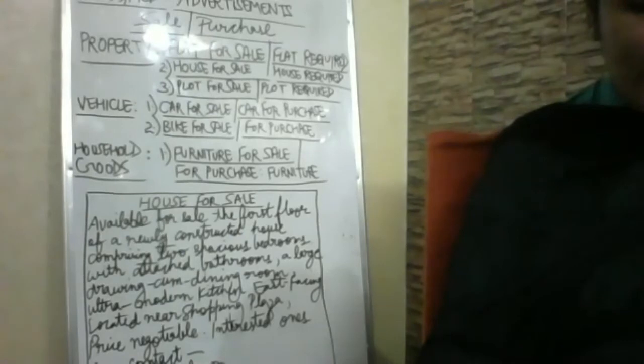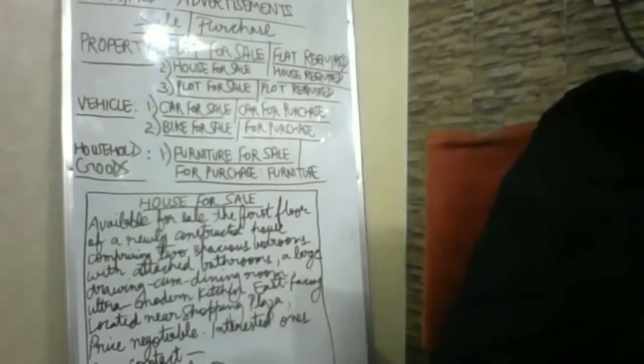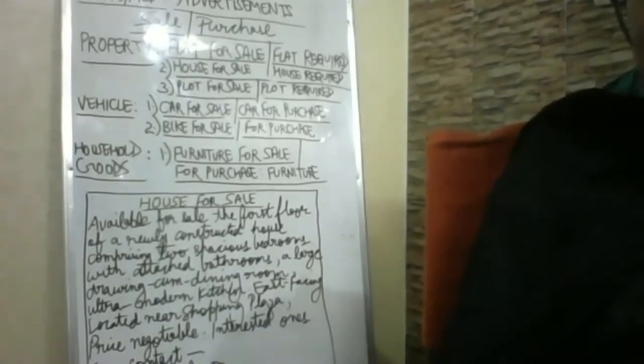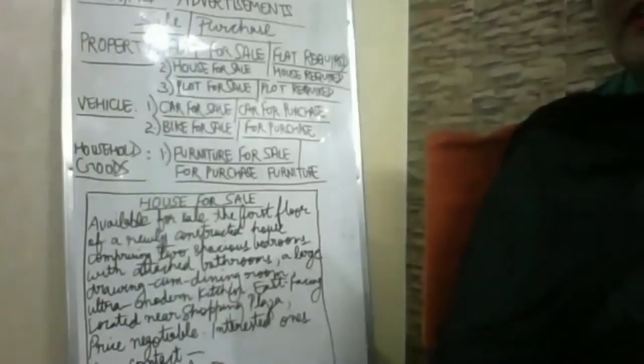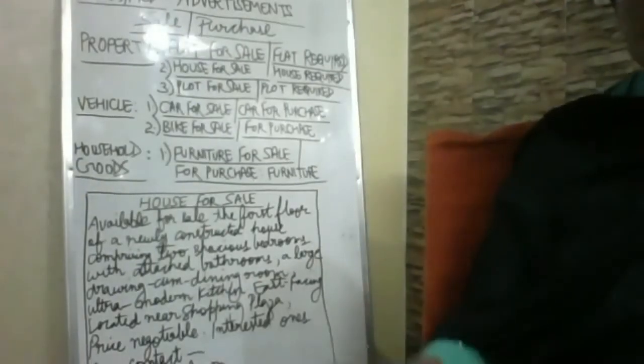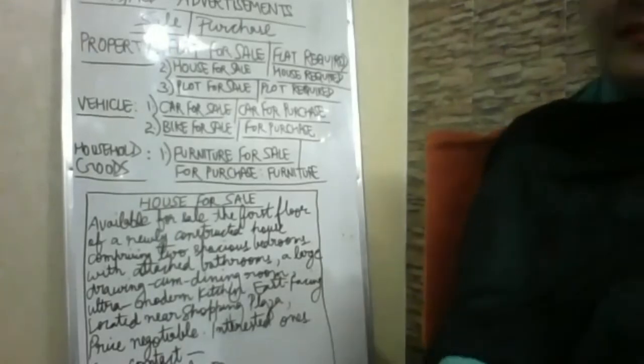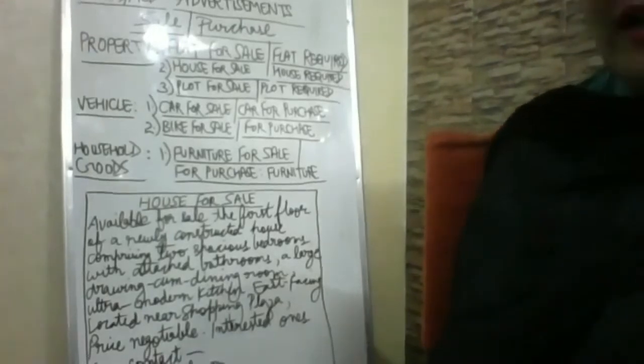And similarly, if you need it for purchase, you can do vice versa. Clear? Sometimes house furniture is also for sale, because suppose you're moving to some other city or abroad. In that case also you may want to put this furniture for sale. Or suppose you're going to start a new office and want to purchase second-hand furniture.